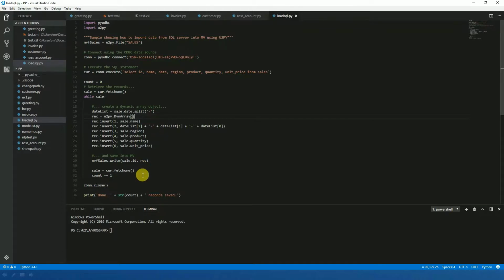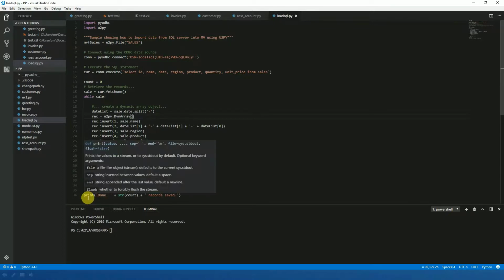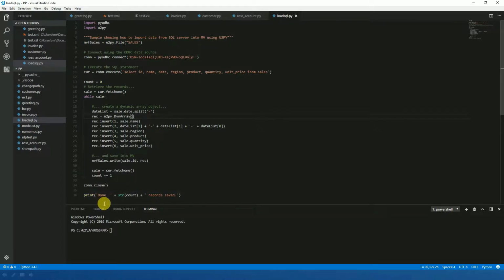When we process the final record, we drop out of the while loop, down to the bottom, and print a message. Simply say done and show me how many records were processed. So let's see that run.